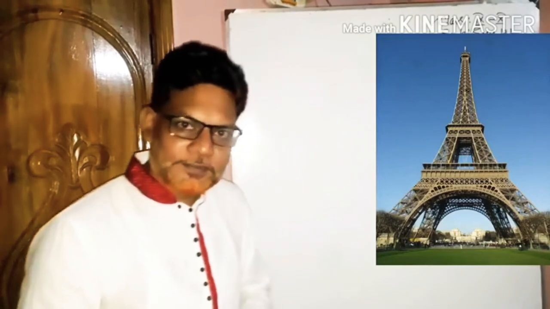Dear students, now I'd like to hear from you the name of a tower that is made with iron. Can you say? Yes, it is the Eiffel Tower, which is situated in Paris, France.